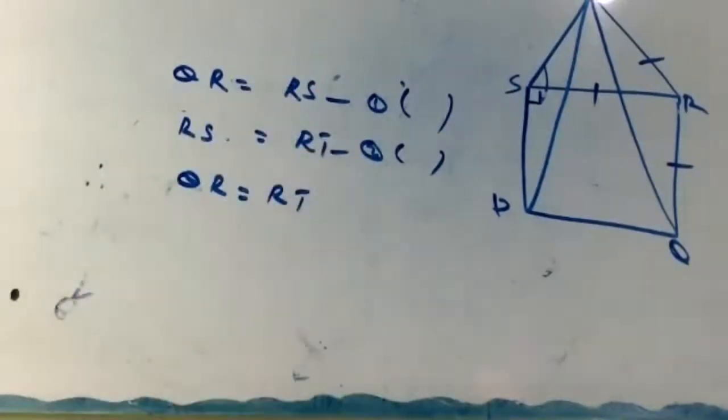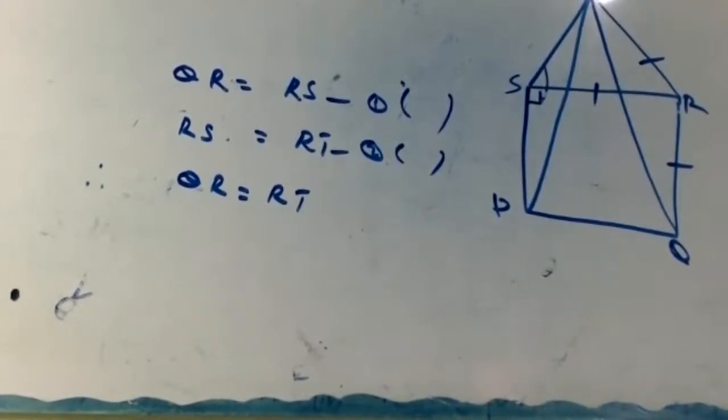QR equals RS, number one, sides of a square.